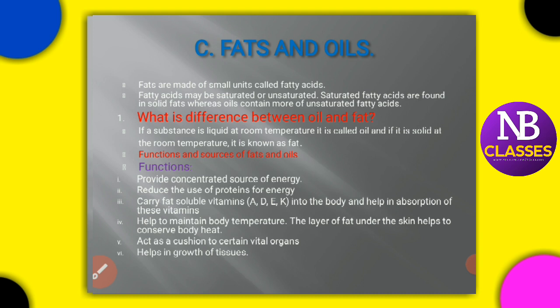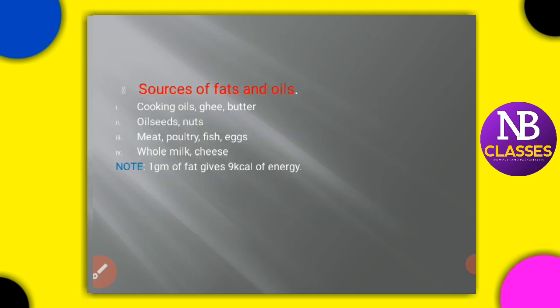Also they maintain the body temperature. There is a layer present just under the skin that helps to conserve body heat. And also they help in the growth of tissues. Most of the food, that is vitamins, carbohydrates, proteins, fats and oils, maintain the growth of the tissues. Again, the sources of fats and oils: cooking oil, ghee, butter, oil seeds, nuts, meat, poultry, fish, eggs, whole milk, cheese. Here 1 gram of fat gives 9 kilocalories of energy.